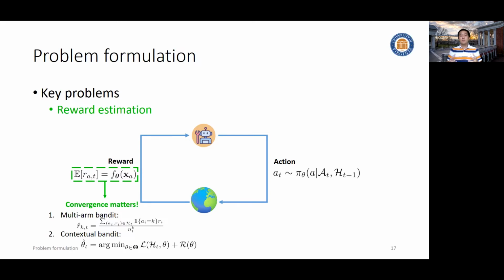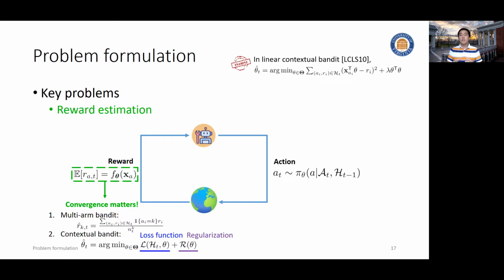And then for the contextual bandit setting, we usually solve a parameter estimation problem formulated as an optimization problem. We can specify a problem-specific loss function and regularization. And then the convergence totally depends on the solver of this optimization problem. For example, in the linear contextual bandit setting, because of the Gaussian noise assumption, we can use ridge regression, which gives us a nice closed form solution for the bandit parameter, which can lead to analytic regret analysis.